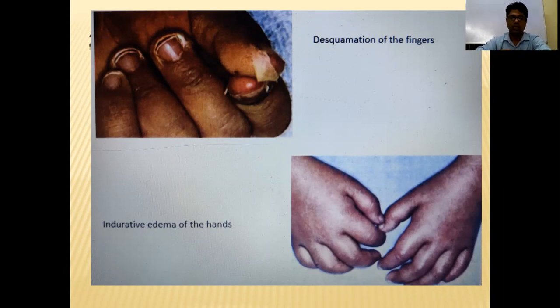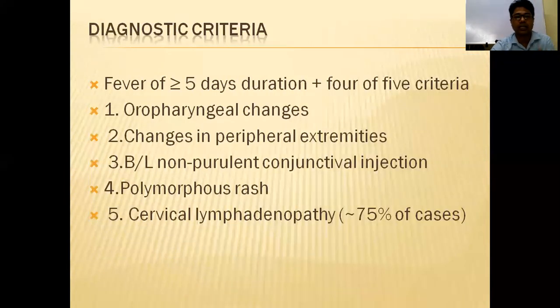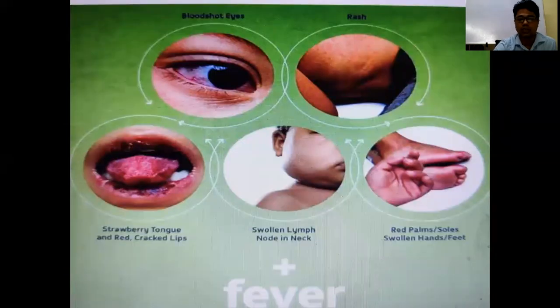These are the 4-5 features. Then the rash: you will get an erythematous maculopapular rash over the jaw. This is the diagnostic criteria. These are the 5 things we should see in Kawasaki disease.